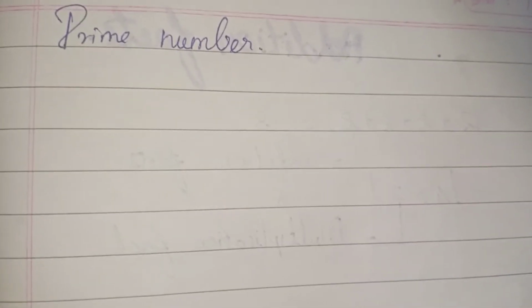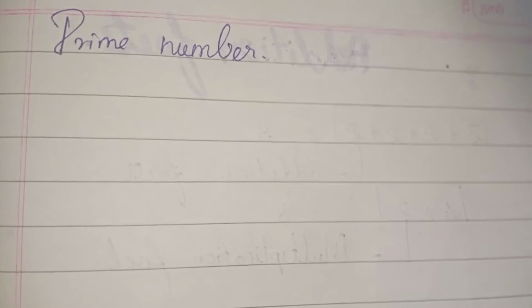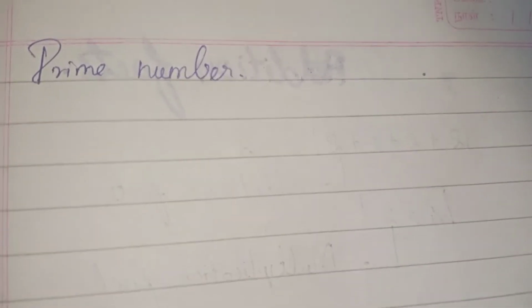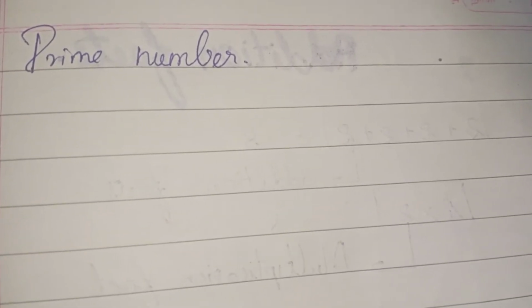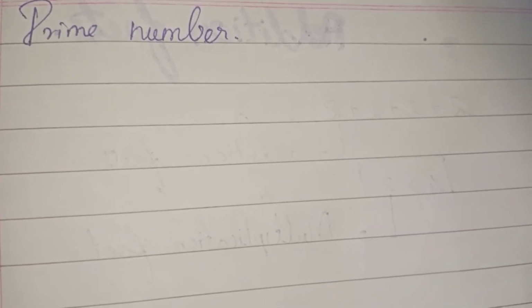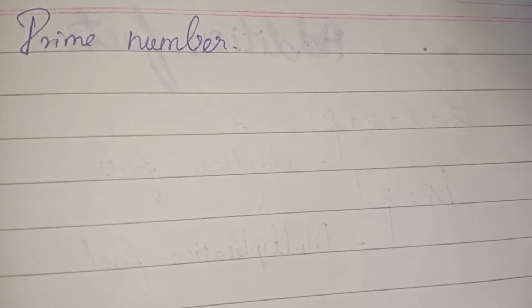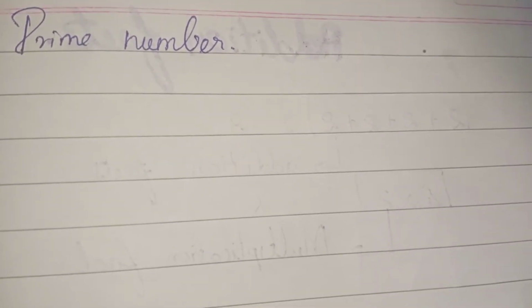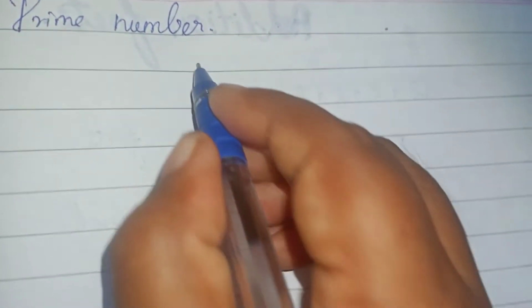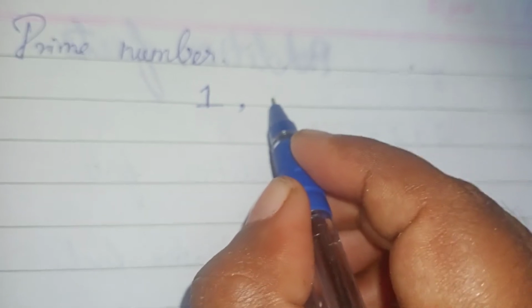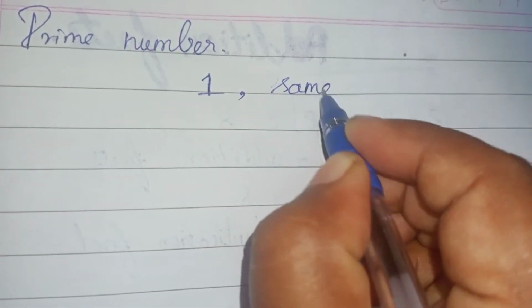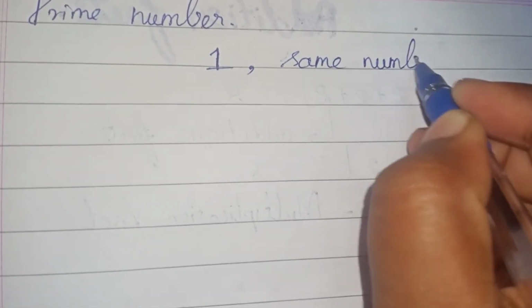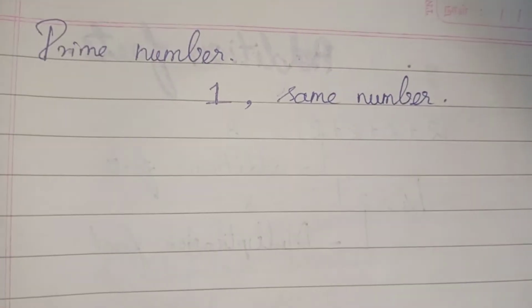I know that you are clear about odd numbers and even numbers. From class 1 itself you are learning about odd numbers and even numbers. Now we are going to learn about prime numbers. Do you know what is meant by a prime number? Yes, this is one type of number. Some numbers can be divided by 1 and that particular number alone, the same number alone. Such numbers are called prime numbers.